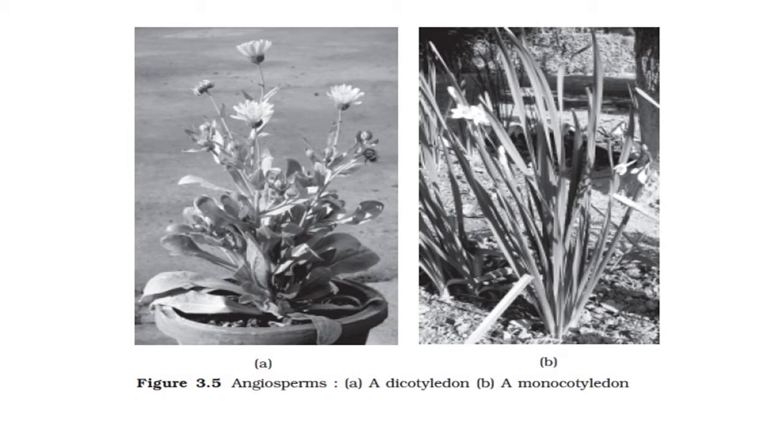The root system is also different. So by studying this figure we come to know that angiosperms have two classes, dicotyledons and monocotyledons. Some common examples of dicotyledon plants are sunflower and rose, and common examples from monocots are lily plant and all varieties of grasses.